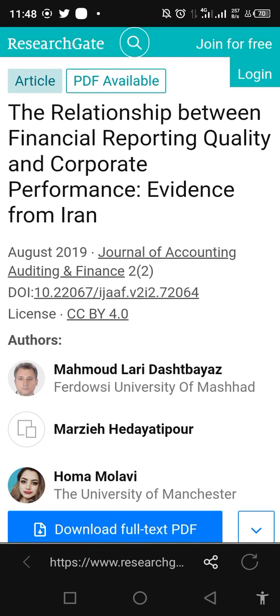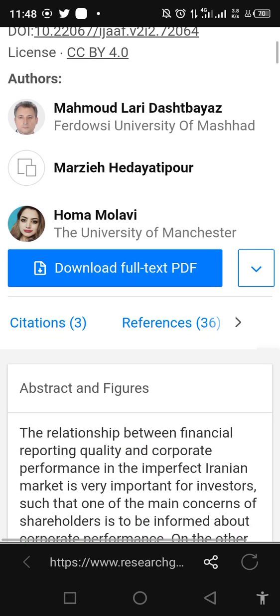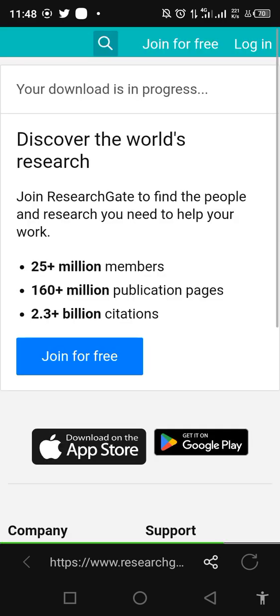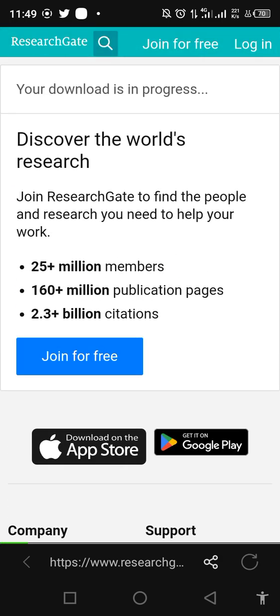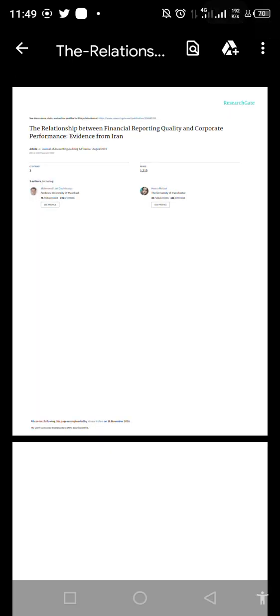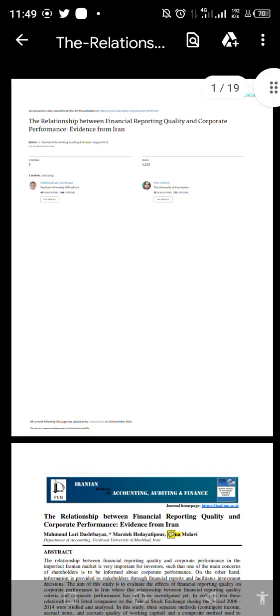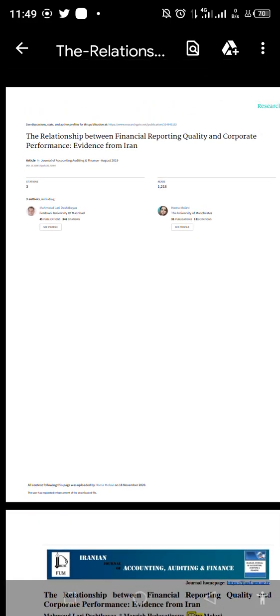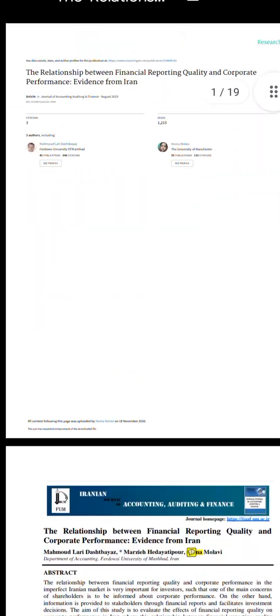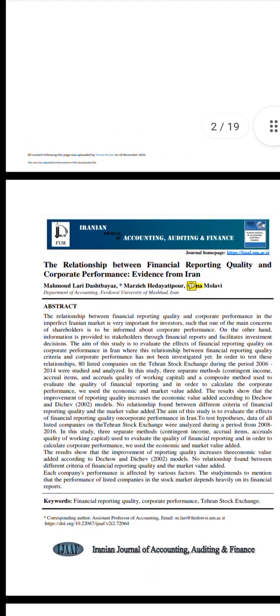So definitely I am lucky. It will be easy for me to download this. All I need to do is to just click here, download full text article. So you see, download in progress. Once it has downloaded, I hope you can see. Yes, it has downloaded for me, and then I can now have easy access to the article: the relationship between financial reporting quality and corporate performance, evidence from Iran.